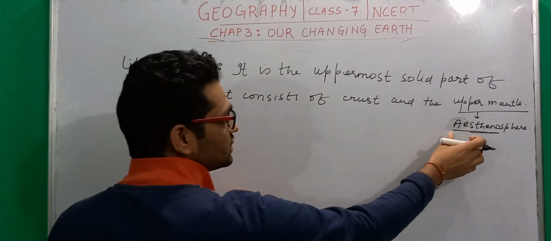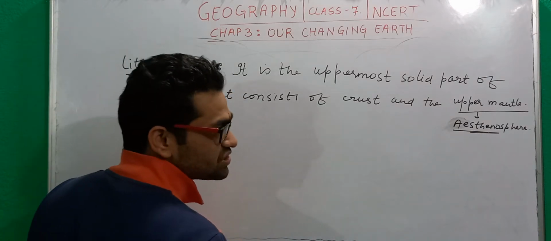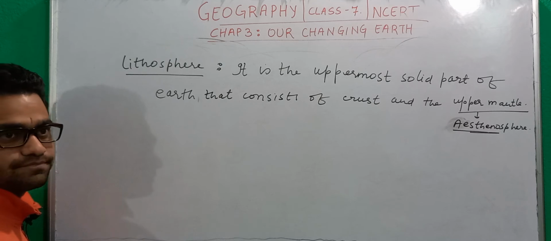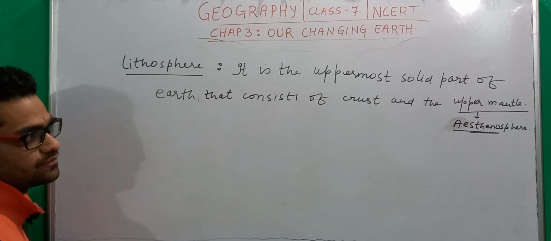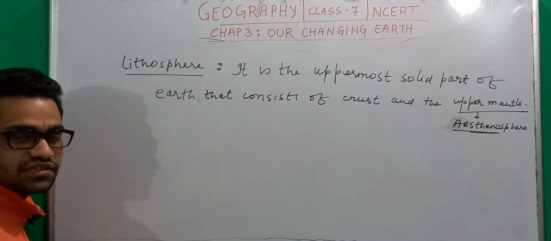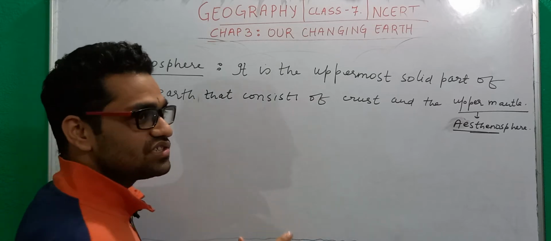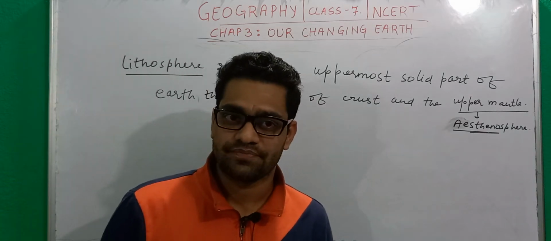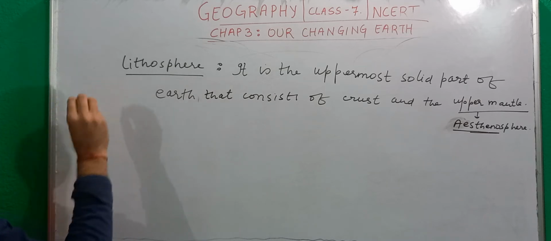So basically this upper mantle is a weak sphere which consists of molten magma, molten material, which is very weak. And it is this molten material that erupts out whenever a volcanic eruption takes place. So let's understand lithosphere.